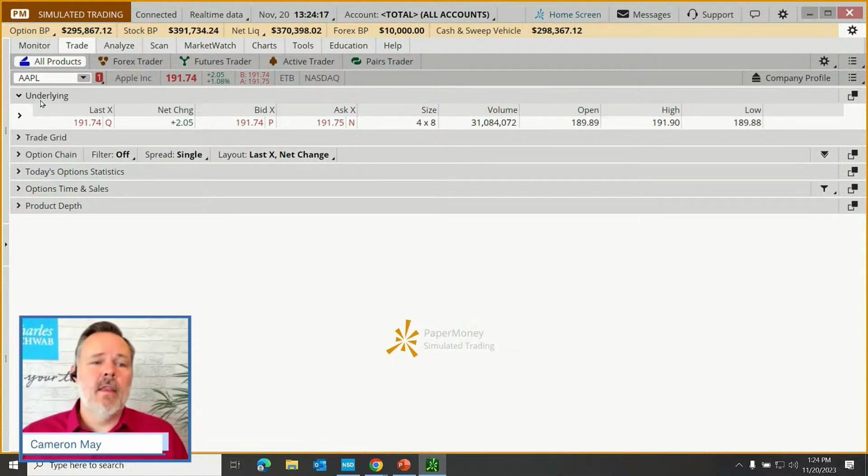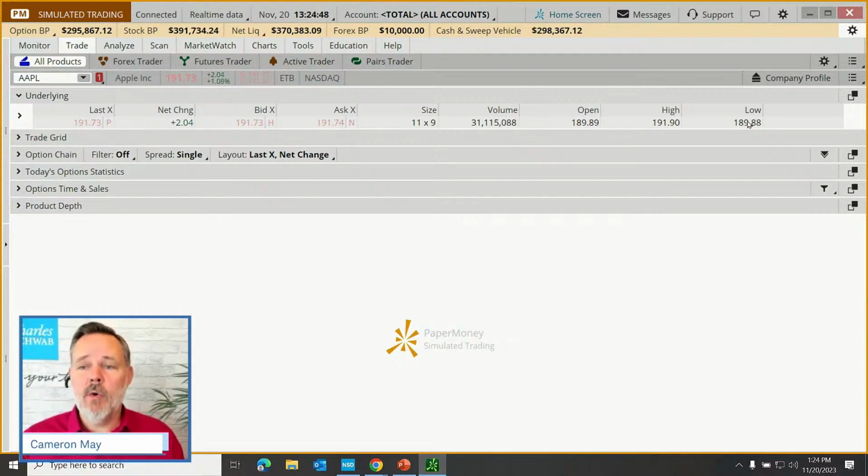So the underlying area is where I go to do that stock trading. In the underlying field, I can see the last, or basically the last trading price for my security. I can see the change, the bid and the ask. I can see the size, which is a description of the size of bids and asks, buy orders and sell orders that are coming in, okay? Bid first and then ask. This is the trading volume for the day.